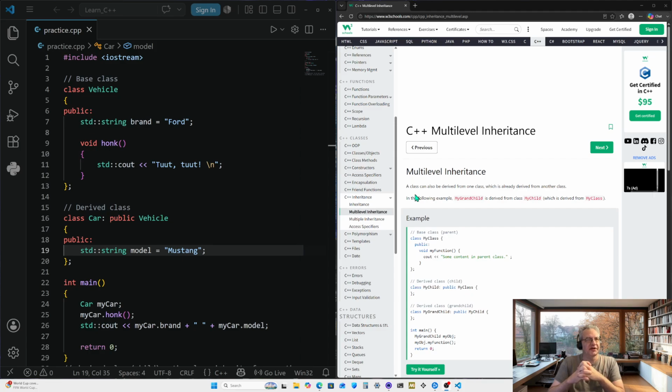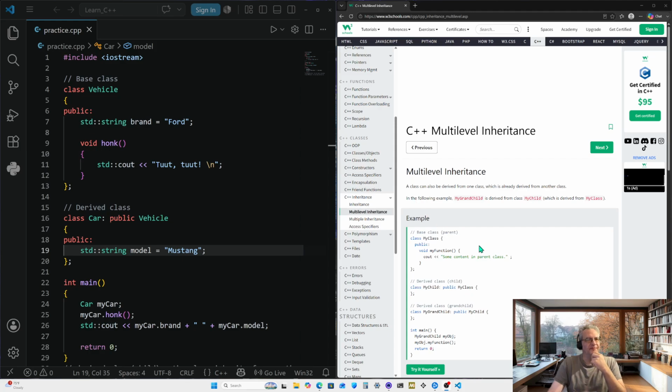That's the idea of multi-level inheritance, where you have the base class, the derived class, and then another class after that, so three classes, where the lowest class has access to the class above it, which also has access to the top class. So the lowest class actually has access to the base class through the derived class, I guess. That's my understanding of it. So let's learn about it here.